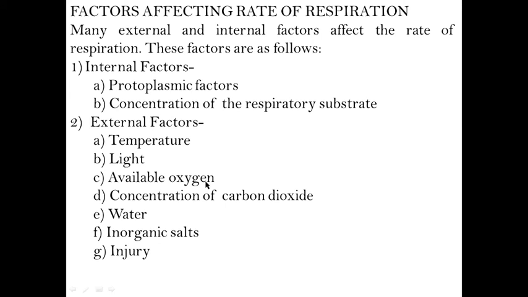Available oxygen. Oxygen is the most important factor affecting the rate of aerobic respiration. If oxygen is not available, the plant continues to respire anaerobically. Absence of oxygen does not affect anaerobic organisms, but higher plants fail to survive longer because anaerobic respiration produces a large amount of alcohol, which is toxic to plants.